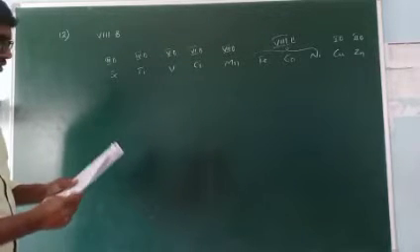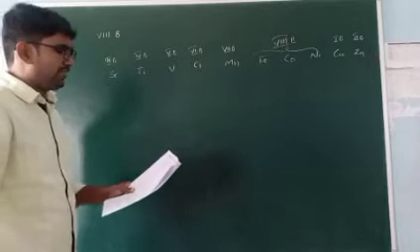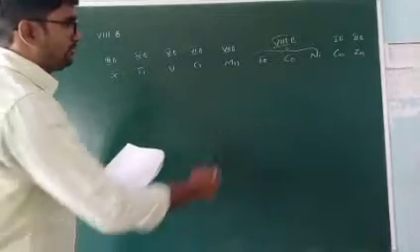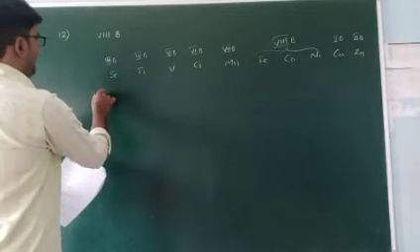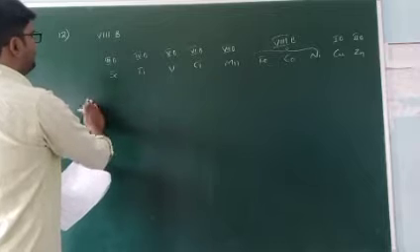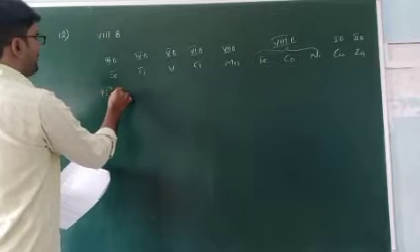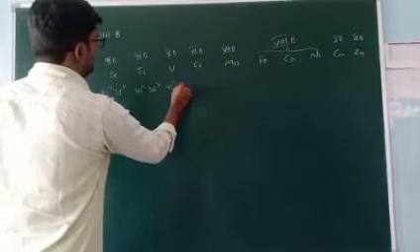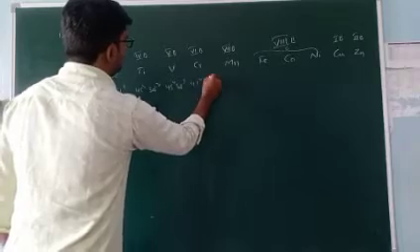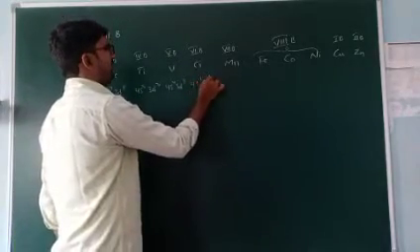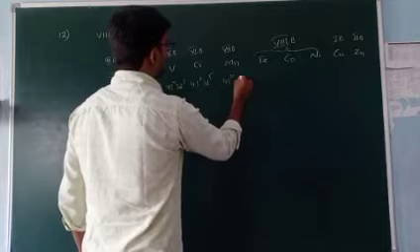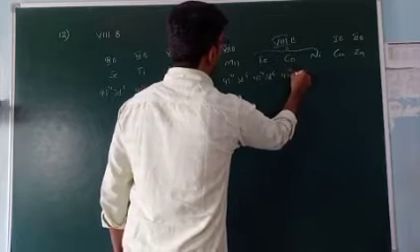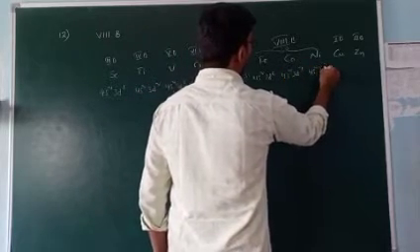So the valence electronic configuration of 8th B group elements is, if you write the electronic configuration of these elements, scandium 4s2 3d1. This is 4s2 3d2. This is 4s2 3d3. This is 4s1 3d5. This is 4s2 3d5. This is 4s2 3d6. This is 4s2 3d7. This is 4s2 3d8.